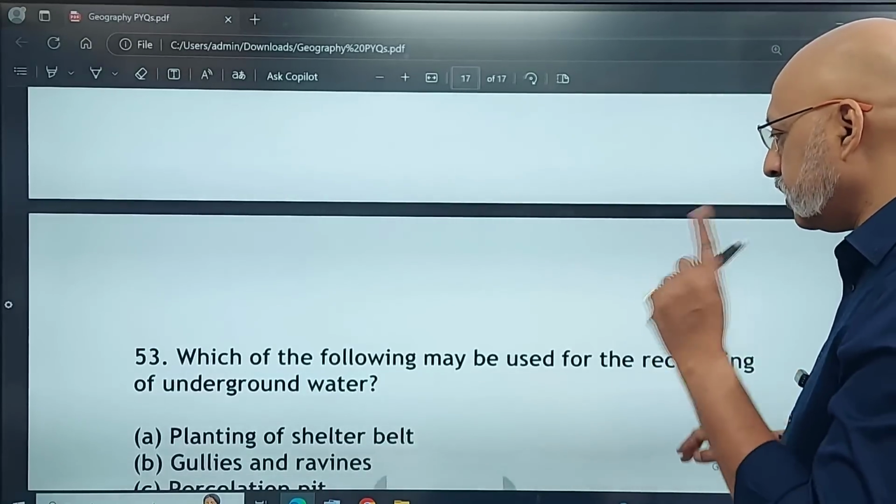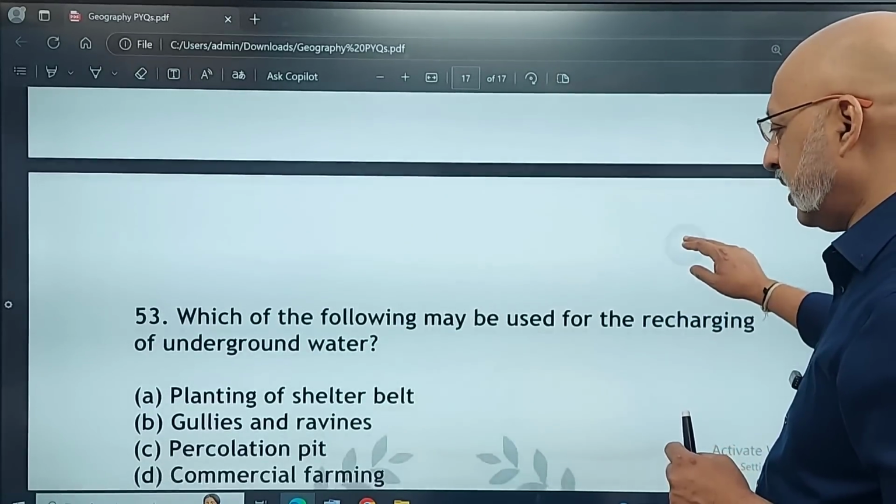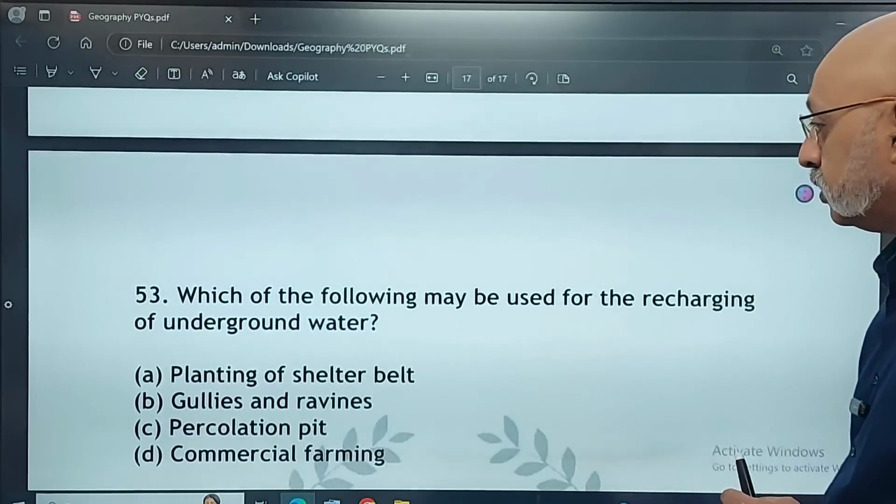Which of the following? Only I think this natural vegetation I get confused with. And I think it's pretty dull information to recall.